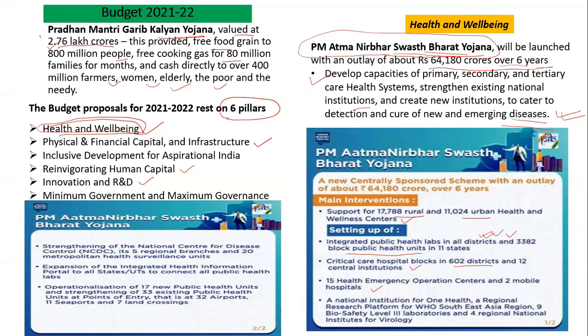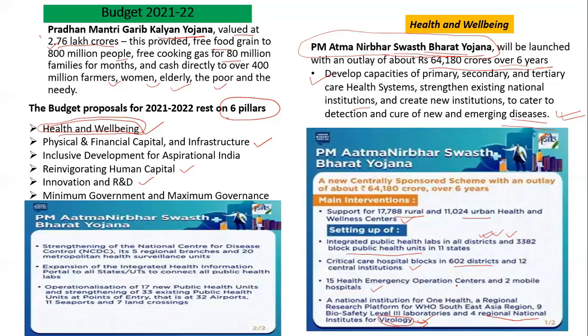Similarly, a national institute for One Health, a regional research platform for WHO, 9 biosafety level 3 laboratories, and 4 national institutions for virology would be set up. Virology is the study of various viruses which are emerging. Due to corona, the study of virology has taken on new significance. So government wants to set up more regional and national institutes for virology.